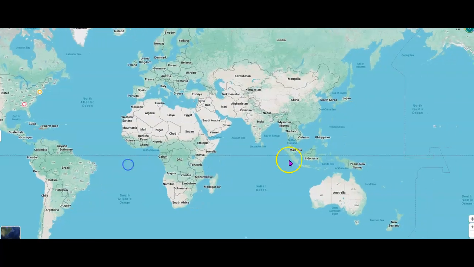Now for the next one, we have Australia, and over here we have France. So we have the Indian Ocean that they'd have to cross. Okay, so they'd have to cross the Indian Ocean to get here.